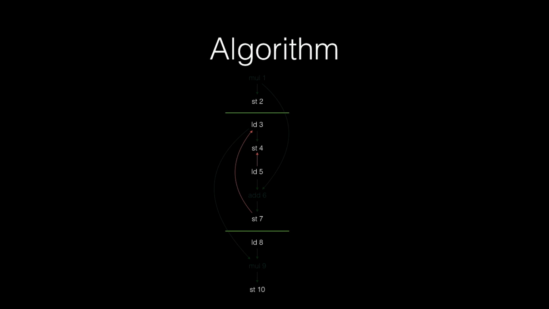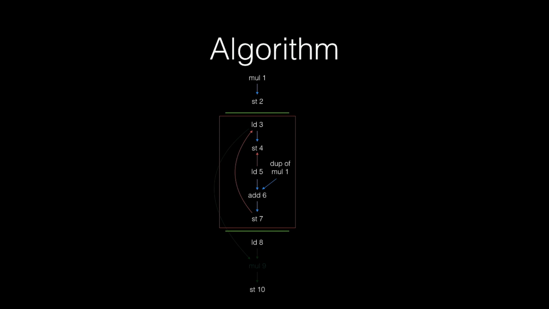In the next step, we're going to start populating these partitions with all the instructions that are necessary for them. First, we look at the top partition, and the store depends on them all, so we add it to the first partition. That's it for the first partition. Then we move on to the second. Store depends on an add, so we add it. And then the add depends on a multiply, which is already assigned to partition 1. So this is our duplication case. We're going to duplicate this in the second partition, and then move on, basically recursively visiting these nodes.